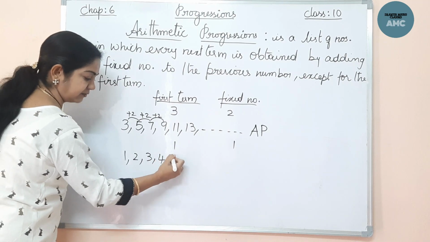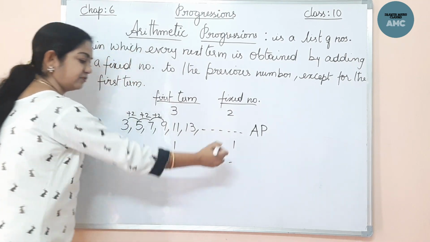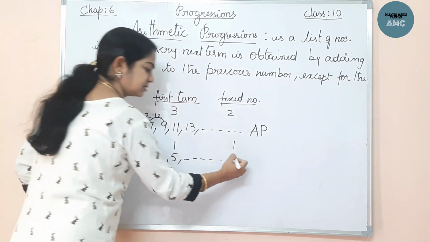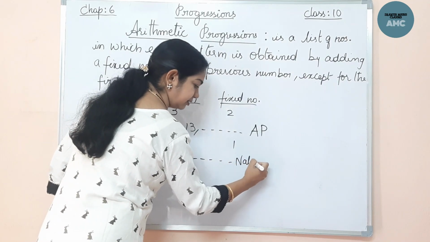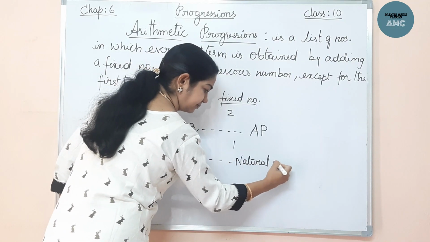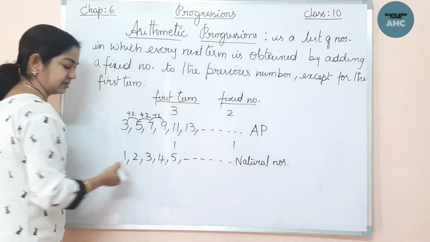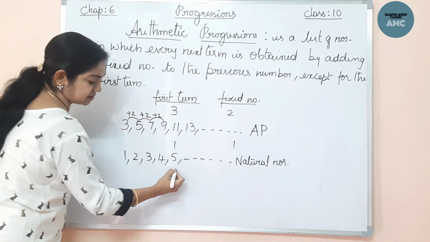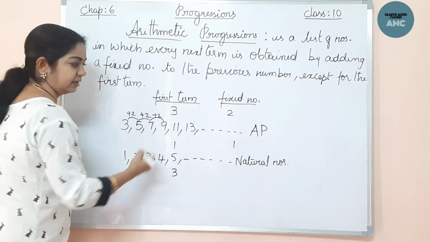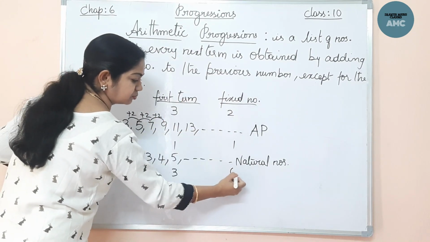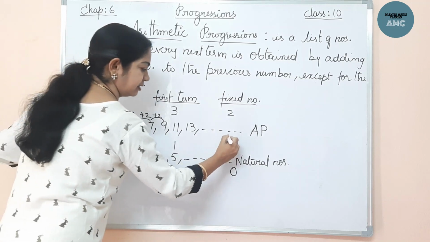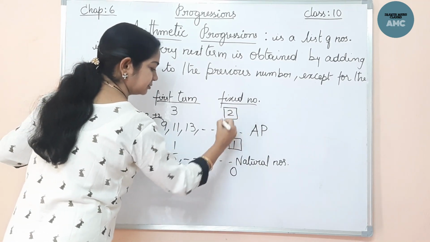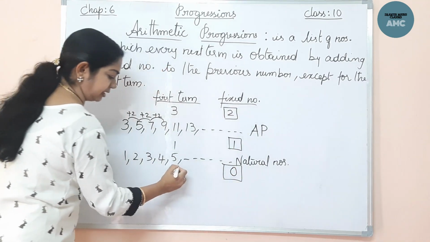So, 4, 5, likewise. This is a series of natural numbers. Natural numbers are also in AP if they are written in the series. Let me take the first term as 3 and the next fixed number as 0. Let me take 3 and 0.